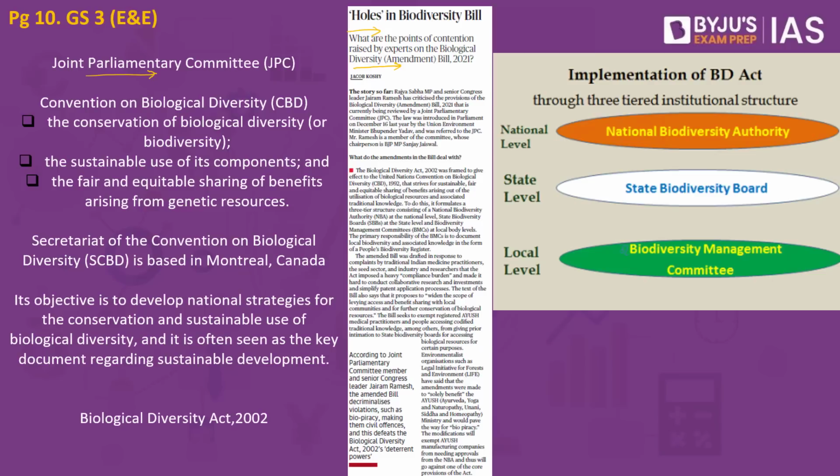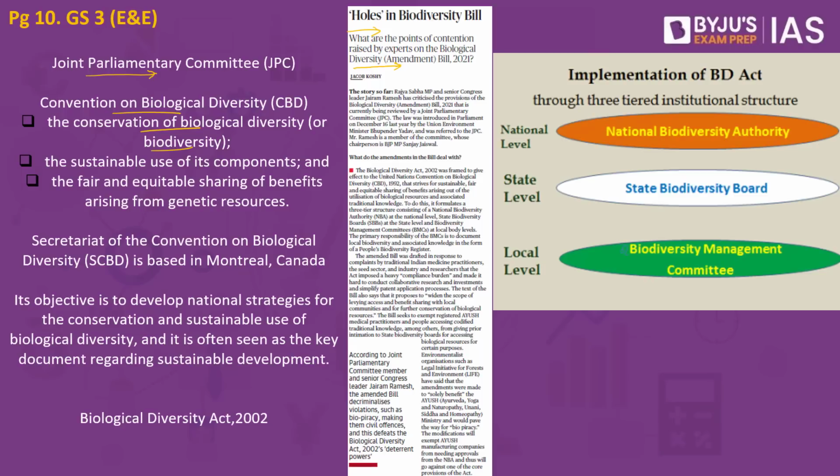First up, we have to understand the background. We have one of the conventions called the Convention on Biological Diversity. This convention is informally also called the Biodiversity Convention. This convention has three important goals. What are these goals? One, it is for the conservation of biological diversity or biodiversity. What is biological diversity? There are different kinds of species present on the earth. Protecting them is the first major goal.